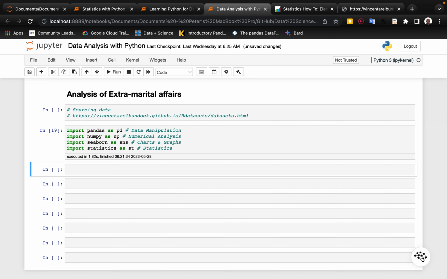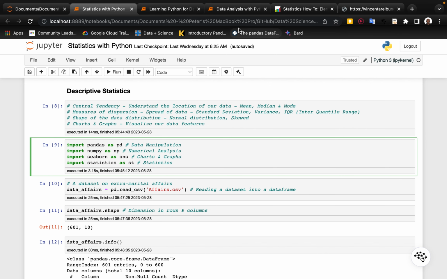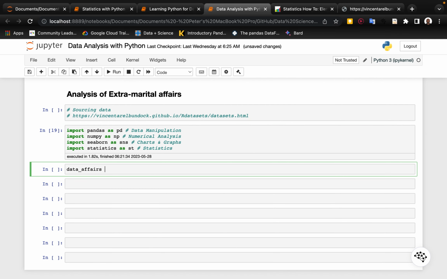Now the next thing we're going to do is read our data set into a data frame, and to do that we're going to give it a name, call that data_affairs. I'm trying my best to ensure that we maintain the same thing here. So we have data_affairs, and inside I use pd.read_csv.